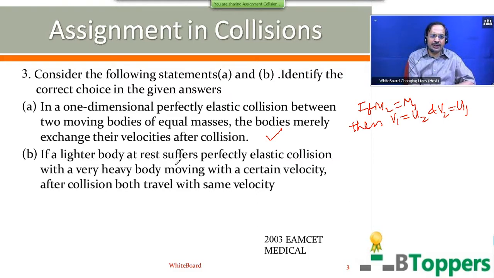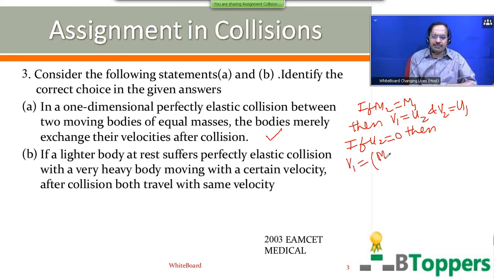Second statement, if a lighter body at rest suffers perfectly elastic collision with a very heavy body moving with certain velocity, after collision both travel with the same velocity. This is not true. In one of the special cases I have discussed, if second body is initially at rest, then we can write V1 equal to (M1 minus M2) by (M1 plus M2) into U1.